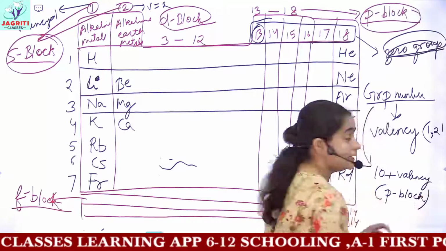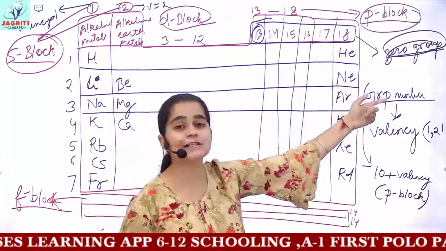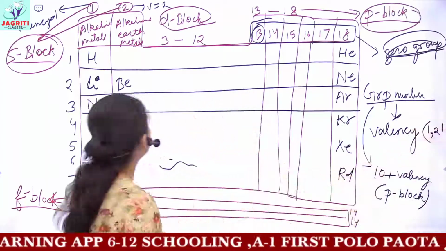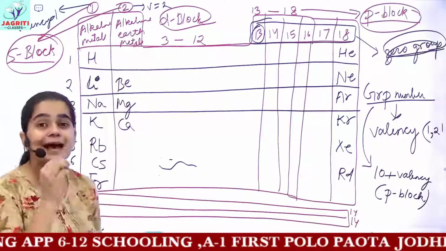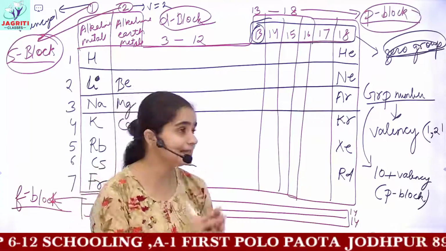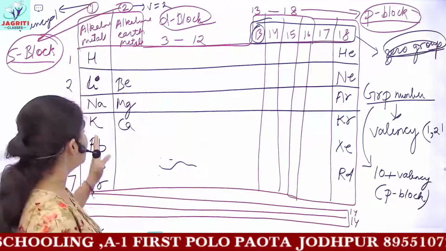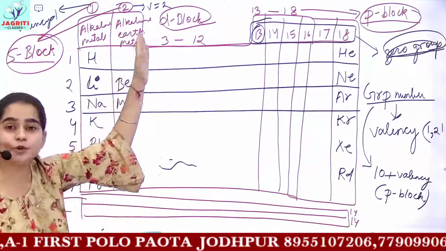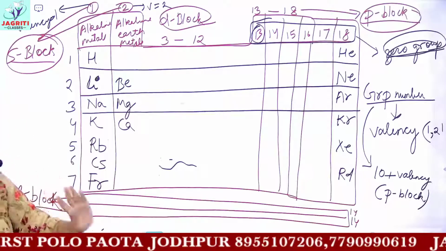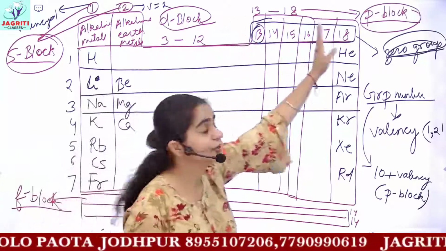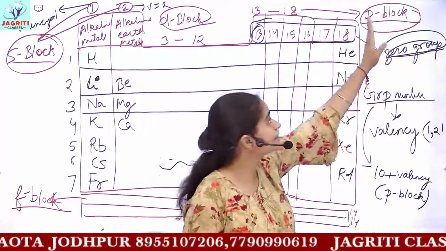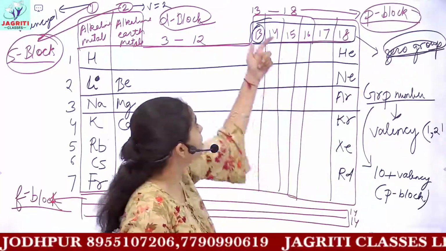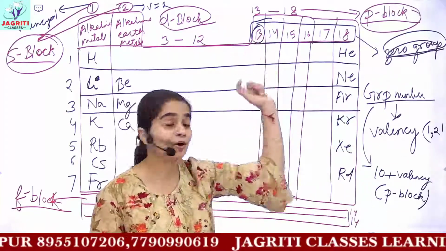So this what we are discussing is the significance of group number. Group number first and second gives you the exact number of valency. So all the elements coming in group 1 would have a valency 1, and all the elements coming in group 2 would have a valency of 2. But coming to the groups from 13 to 18, that is the p block, this group number will not directly give you the number of valency.